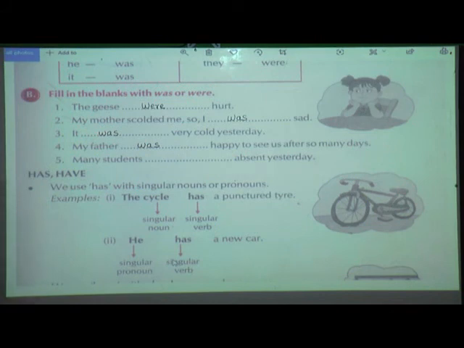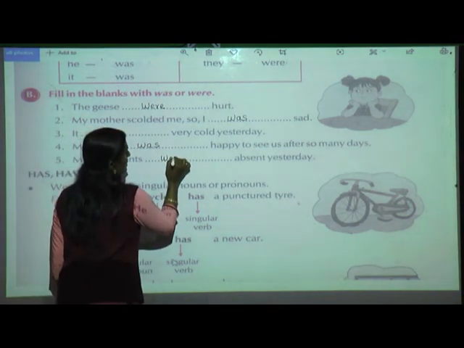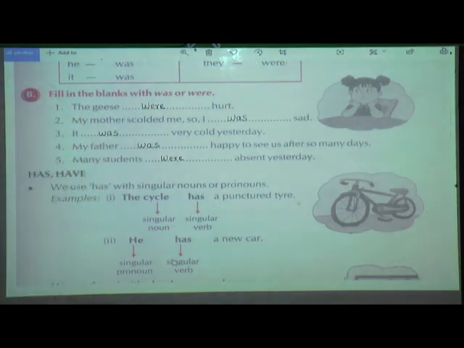Many students dash absent yesterday. So students is what? Plural noun. So I am going to use the verb W-E-R-E. Here also you can see the table is there while solving. So hope you have done exercise B also along with me.